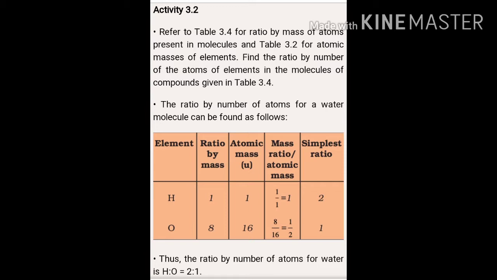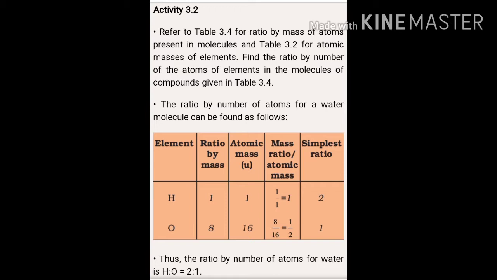When we take the example of the compound water, the elements are hydrogen and oxygen. The ratio by mass of hydrogen is 1, and its atomic mass is 1 atomic unit. So mass ratio divided by atomic mass, 1 divided by 1, is equal to 1.